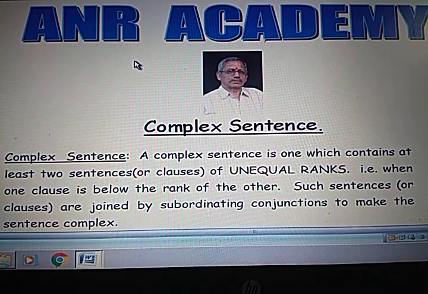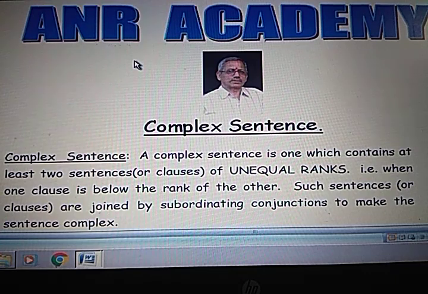You see, in our previous class, I told you that by the type of conjunctions used to join two sentences, sentences are divided into three types. Clear? So here, to make a complex sentence, we use a subordinating conjunction to join those two clauses or sentences.